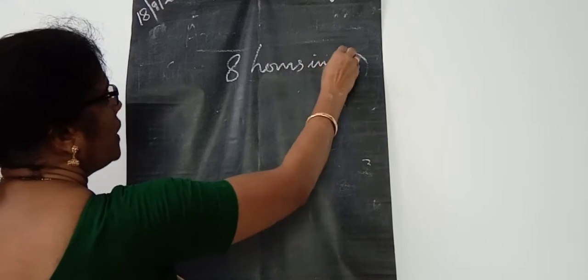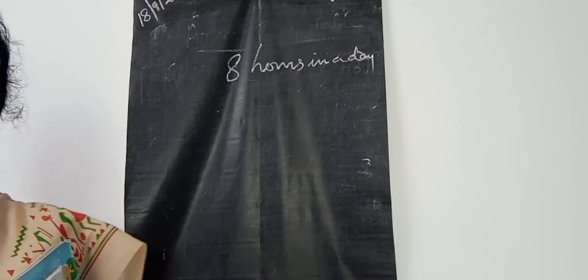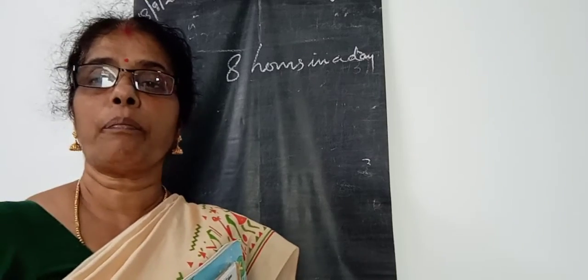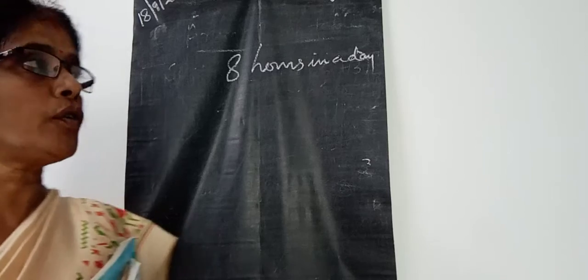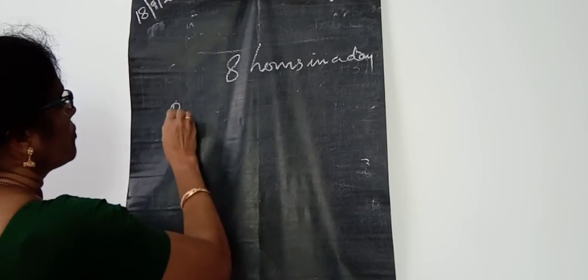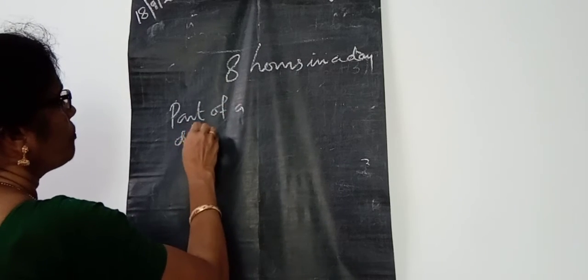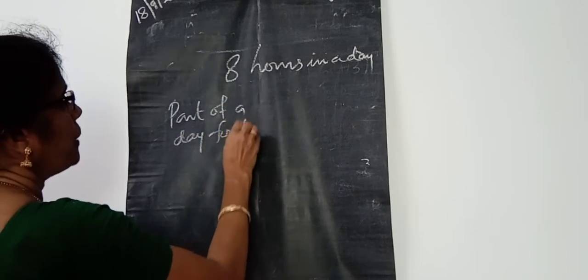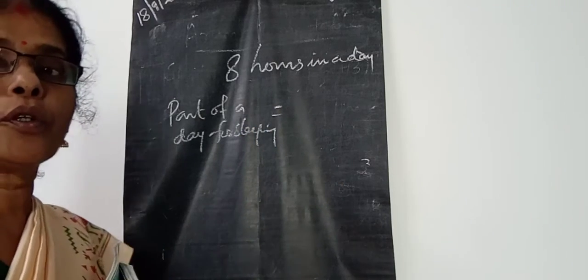8 hours in a day. Then what is the part of the day? 8 hours means what part of the day is used for sleeping. So we want to find out the part of a day for sleeping, means how much part is 8 out of 24, isn't it?